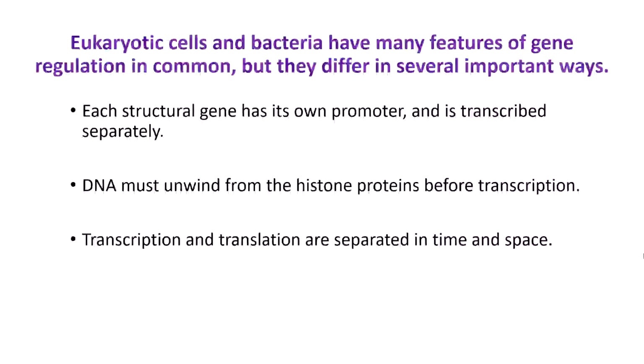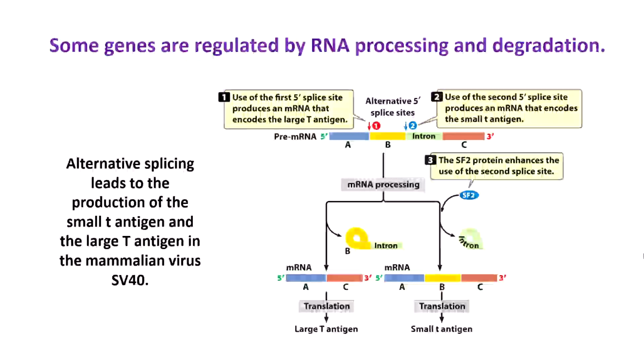In a bacteria, however, there is no nuclear membrane. They don't have a nucleus. I should stop saying bacteria, I mean prokaryotes don't have a nucleus. And therefore, transcription and translation happen at the same time in the same space. They both happen in the cytoplasm. As an RNA molecule is being transcribed, ribosomes will already bind to the 5' end of the RNA that's being actively made, and will already start making proteins before the messenger RNA is even done being made. And so they are coupled. They happen at the same time in the same space.